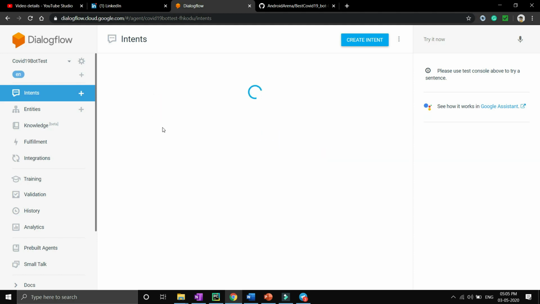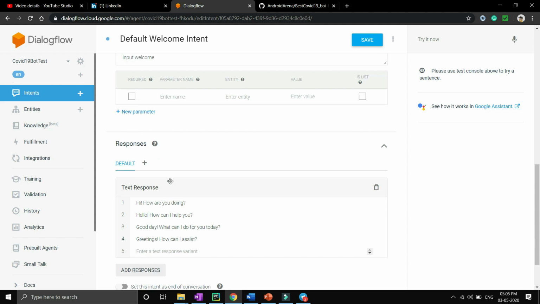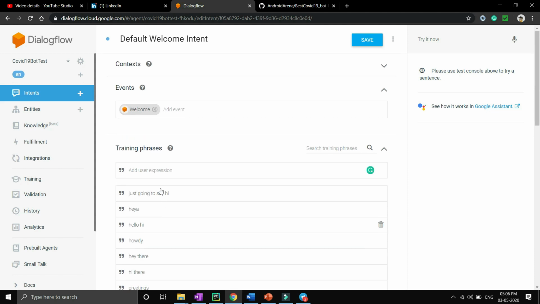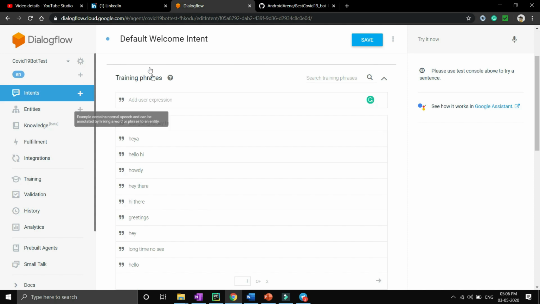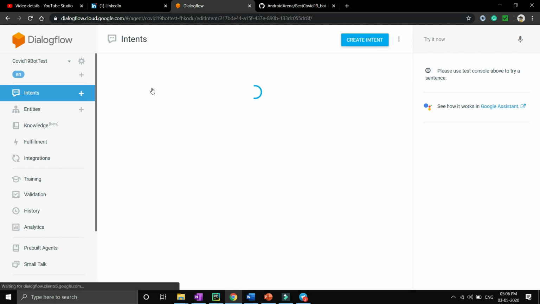Let's click on welcome intent, and you will see a few options like context, events, training phrases, action and parameters, and response. And then there is a fulfillment option, right? We will discuss step by step in later stages. But as of now, just understand that whenever the user says something to the bot, let's say hi or hello, then Dialogflow tries to match that particular query with the intent and will give a response to the user like hello, hi, how are you doing, hello, how can I help you, or something like this. Let's go to the second intent, which is the fallback intent.